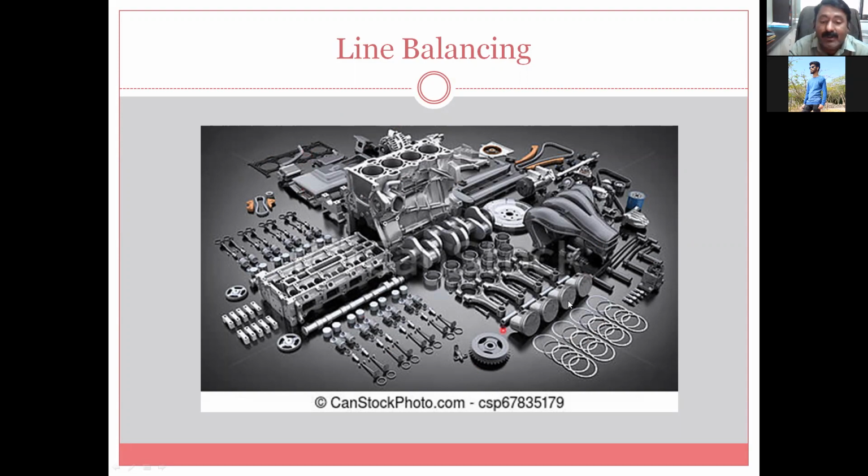But if all 50 workstations run parallelly, then there may be the case that whatever component is required for one engine, that engine main body is not ready and the other parts are waiting for assembly at one of the stations, maybe after 20-25 minutes or 30 minutes, or let us say 1 hour. So 1 hour all components getting ready, 1 hour this component getting ready. After 1 hour they all come on one table for assembly purpose, and within the next 15 minutes assembly is also getting ready. This is, I am just trying to give you, friends, the example of line balancing.